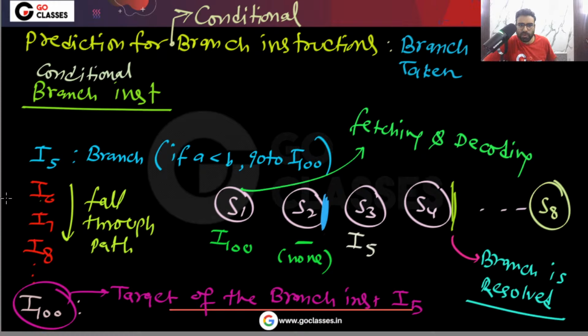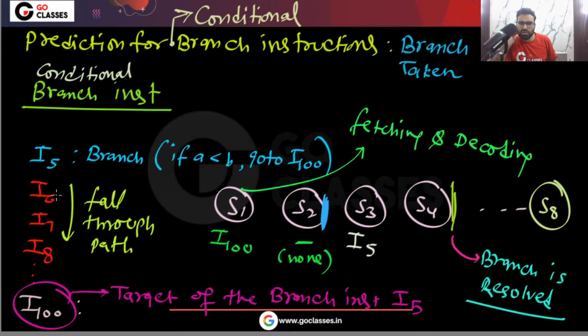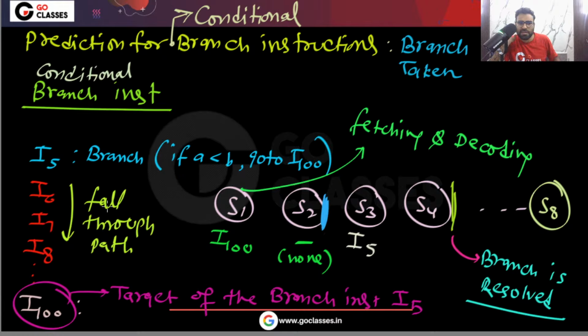It is a very simple point, because for conditional branches, it is our prediction. In our mind, we have made a pre-assumption. Our pre-assumption is that after this I5 instruction, the next correct instruction to execute is actually I100. So definitely I will not fetch I6, I7, I8. I will never fetch them, because this is my pre-assumption that the branch will be taken. This is my prediction that the branch will be taken. So I will not fetch I6, I7, I8.